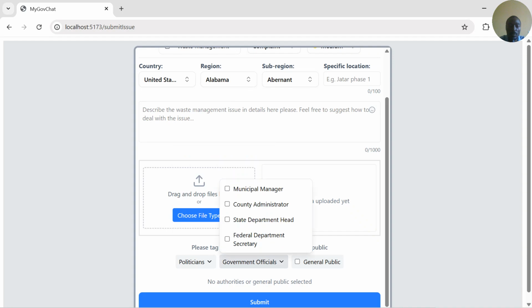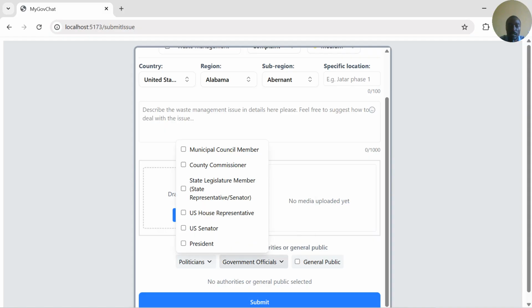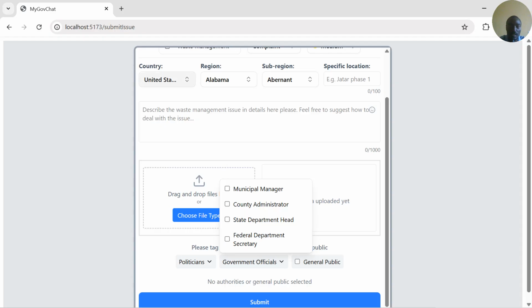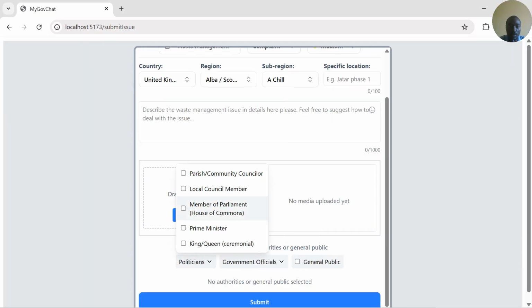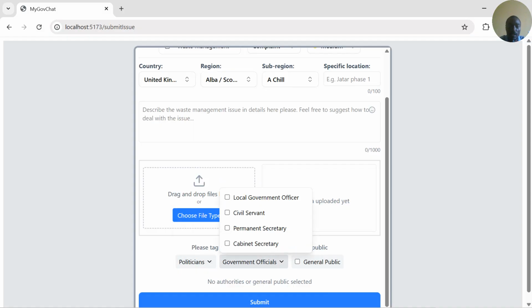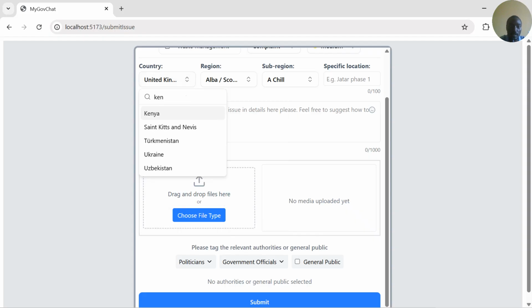I had to research because I want this application to be international, so I had to collect the data for the different government structures in different countries. If we select, for example, United Kingdom, then you can see the governance structure here for the United Kingdom. But for our case, we are interested in Kenya.